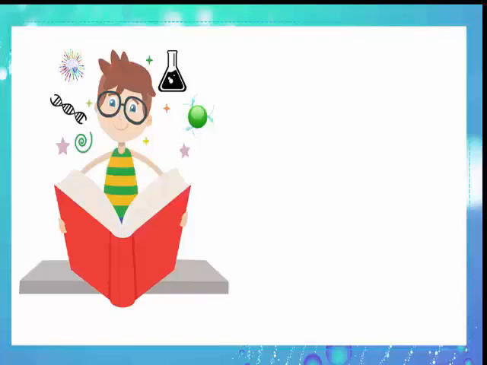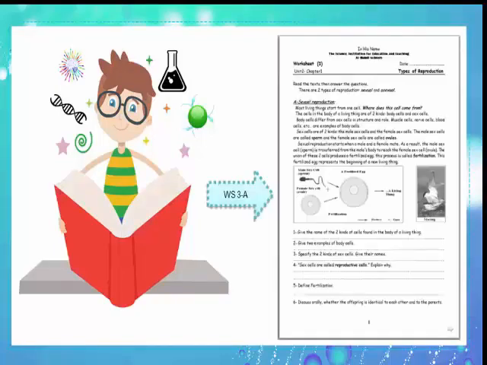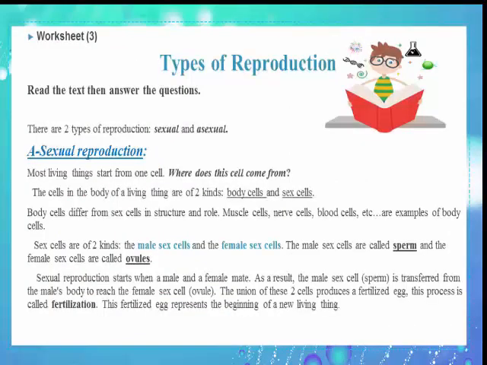Now, please open your booklet on worksheet 3, Part A. Let's read the first part. There are two types of reproduction, sexual and asexual. Sexual reproduction. Most living things start from one cell. Where does this cell come from? The cells in the body of a living thing are of two kinds, body cells and sex cells. Body cells differ from sex cells in structure and role. Muscle cells, nerve cells, blood cells, etc. are examples of body cells.